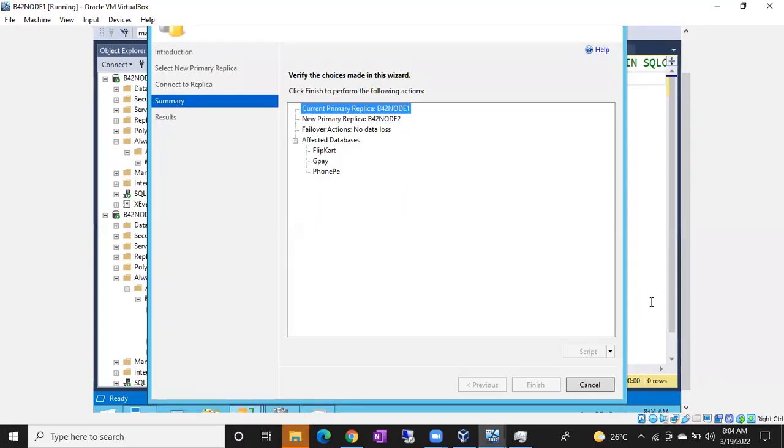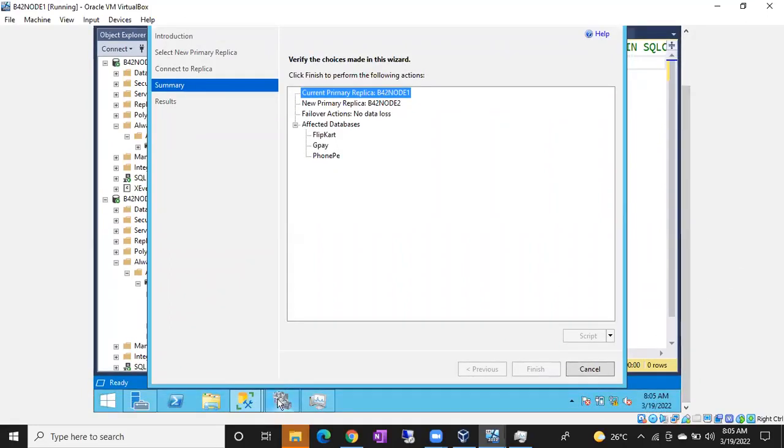Can anyone tell me what the query to fail over is, guys? Can anyone try the query at least? Try, guys. What would be the query to fail over? Okay, sir, try it. Why is it taking this much time?